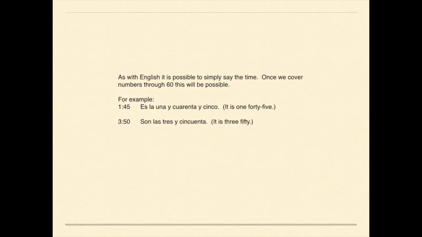You could say es la 1:45. 2:45. Right? Or if it's 3:50, do I have to say 10 to 4? No, you could say it's 3:50. Son las 3:50. But because we haven't gone over some of those numbers up through 60, we're not quite there yet. But just so you know, it can be done.